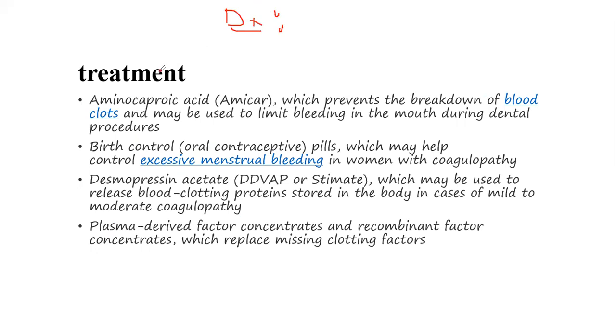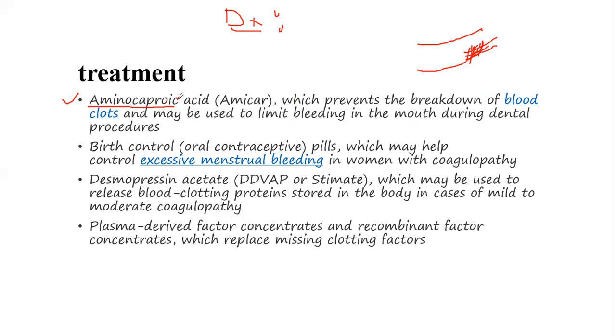So now what should be the treatment of coagulopathy? The first option is aminocaproic acid, which prevents the breakdown of blood clots and may be used to limit bleeding in the mouth during dental procedures. Suppose this is a normal blood vessel, and after some time the normal coagulation process happens and the bleeding is stopped, and a mesh network is formed due to the conversion of factor 1, fibrinogen, to fibrin.